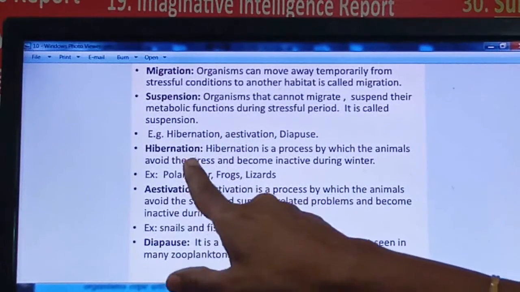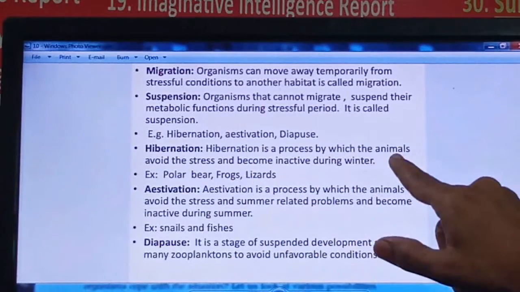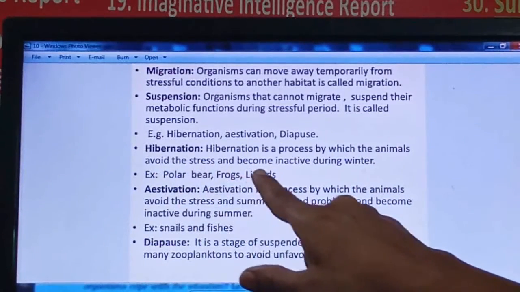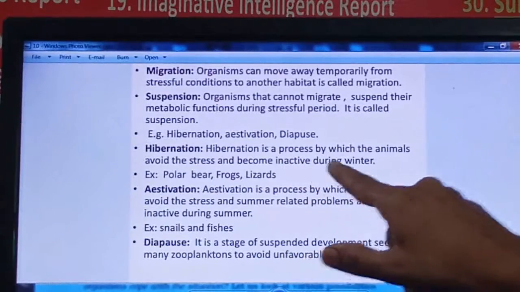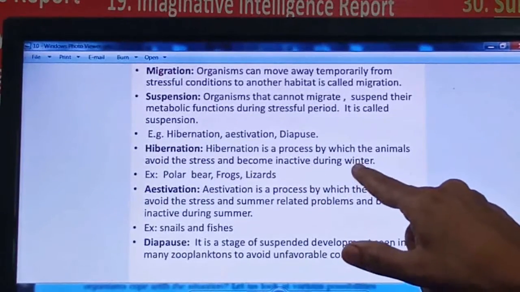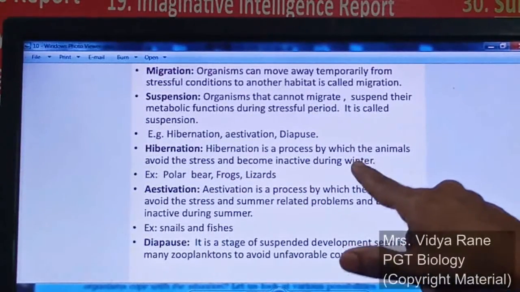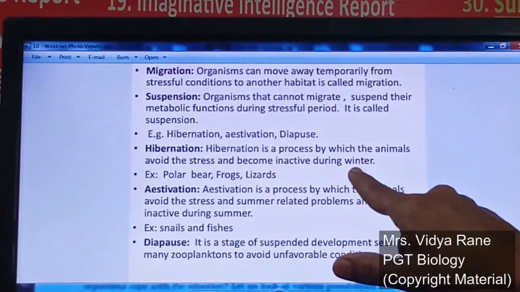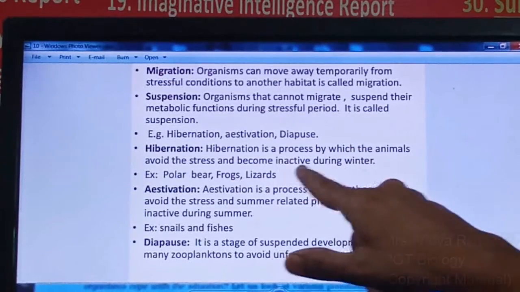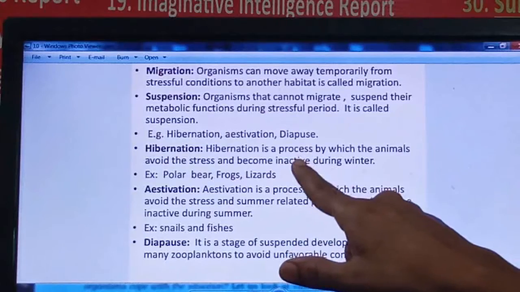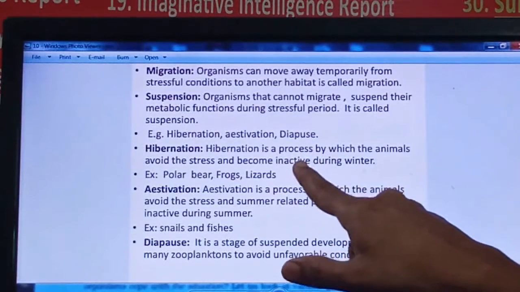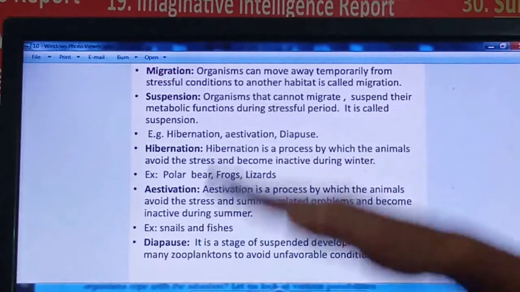See here, hibernation is given. Hibernation is a process by which animals avoid stress and become inactive during winter. To avoid the low temperature condition, the organism becomes inactive and all their metabolic activities are totally reduced.